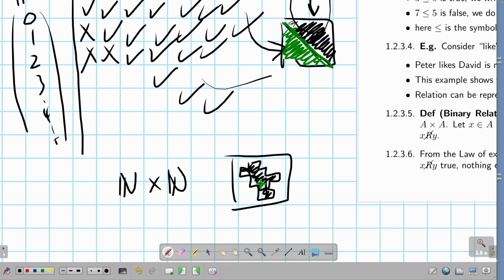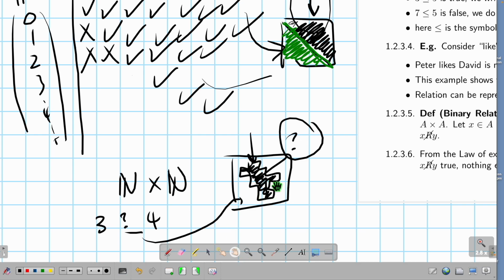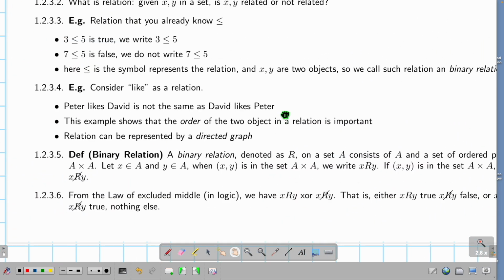If you can find the relation, that means 3 something 4 will be here. Find this something. Then it will be very useful, because sometimes I want to find things such that something is true and something is not true. Maybe this is some computer programming requirement. Then this is a reason why you want to study this.